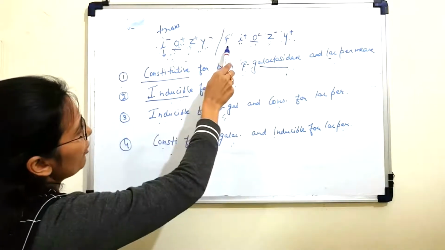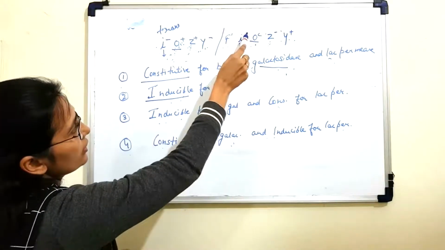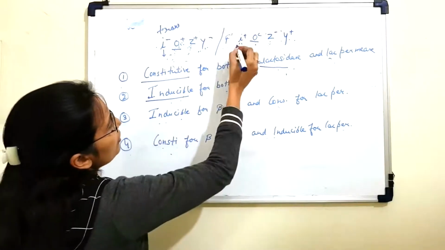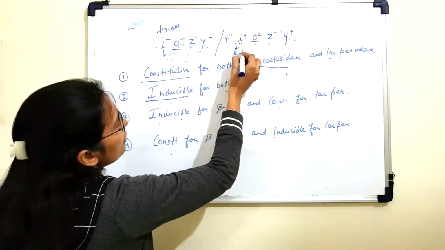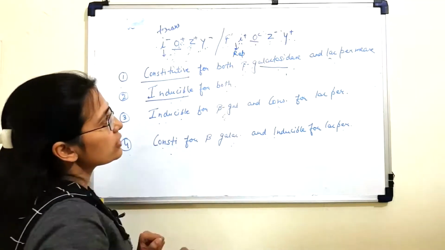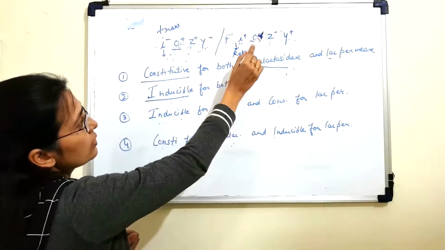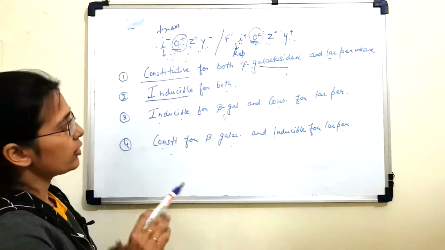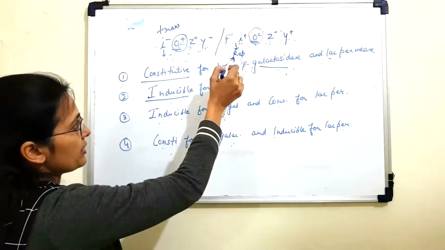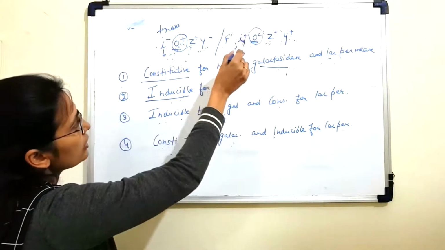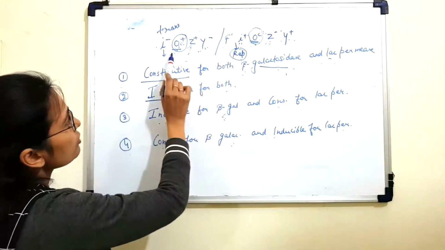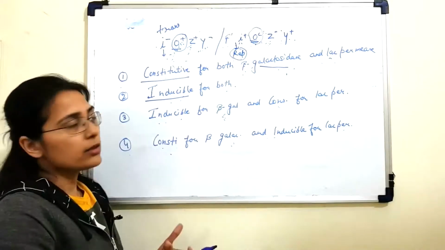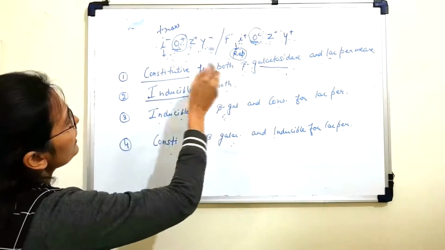Now let's look at the F plasmid. The I gene is I positive, which means it can produce an active repressor. Now OC is a defective operator, so the repressor cannot bind to this OC. However, it can bind to this one. What happens when lactose is absent? In case lactose is absent, this repressor produced by the I plus gene will bind to this operator. It cannot bind to this operator because this operator lacks a binding site for the repressor. However, it can bind to this one.